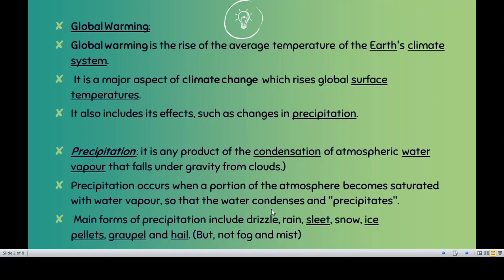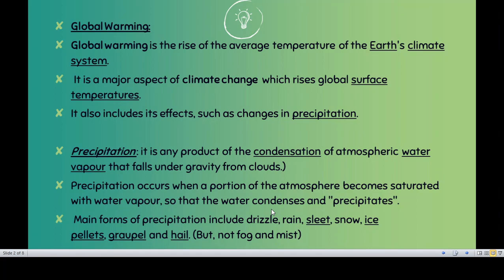उससे क्या होगा, जैसे ही सन रेज, जैसे हमने ग्रीन हाउस इफेक्ट में देखा था, जैसे ही सन रेज आते हैं और क्लैश करते हैं अर्थ सरफेस में with the help of passing through the atmospheric layer, what you will find, these rays will directly enter the earth. They will cover the earth surface, and when they cover the earth surface, they will cause heat on the earth surface. Because of this heat, the water gets condensed. That means वो ऊपर जाना शुरू हो जाता है भाप के फॉर्म में, and of course it will later on form a pattern of clouds. But precipitation is one of the important criteria for global warming.